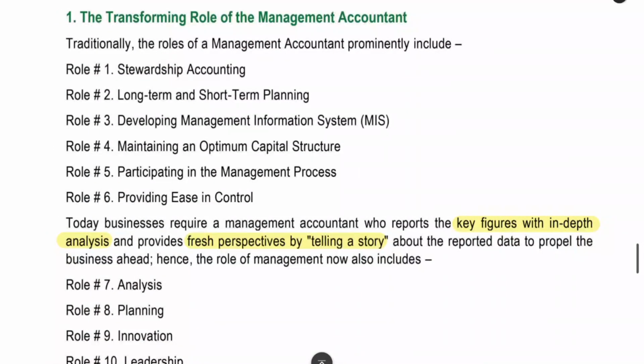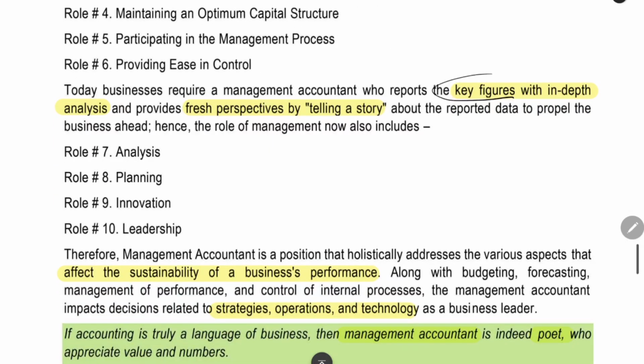Now, what is the role of management accountant? Traditionally, he was doing accounting, he was doing planning, he was developing the management information system, he was maintaining the capital structure, he was participating in just-in-time management, and then he was providing internal control. But now, they have to bring key figures and then tell a story. They have to make the top management understand the real situation, and then they have to do analysis, planning, innovation, leadership. Everything will be done by the management accountants in the upcoming years.